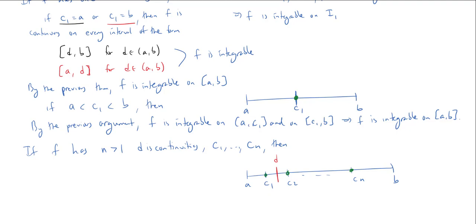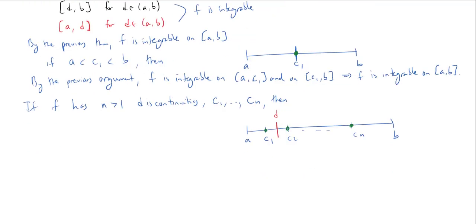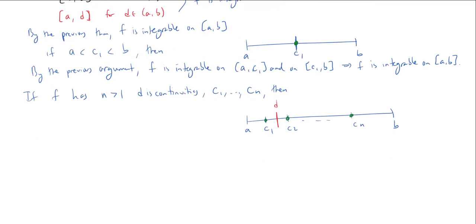And now I know that the interval D to B has n minus 1 discontinuities. I also know that the interval A to D has 1 discontinuity, and 1 is certainly less than n as well. And so by induction, I know that f is integrable on both A to D and D to B, and hence on the entire interval A to B. All right, so let's write that down.